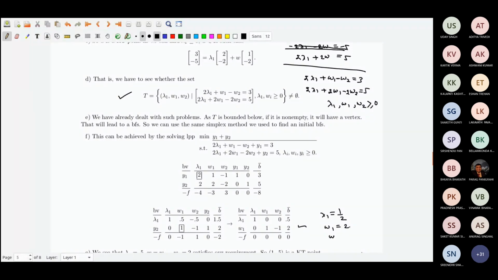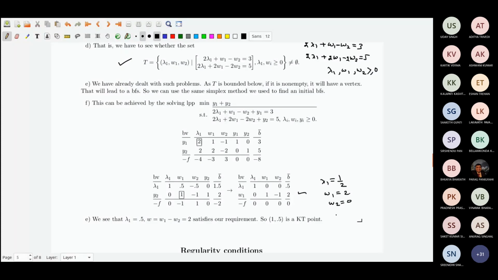So half, 2, 0, and therefore this gives me a solution of lambda equal to half and W equal to W1 minus W2, which is 2. Okay, so that will be satisfied.